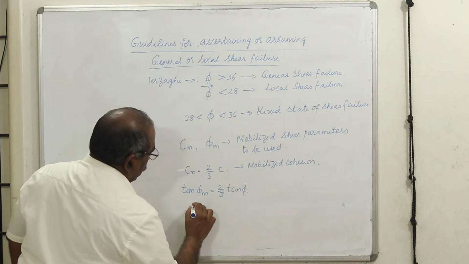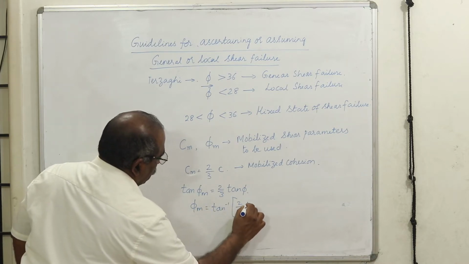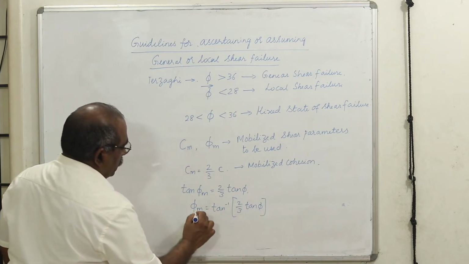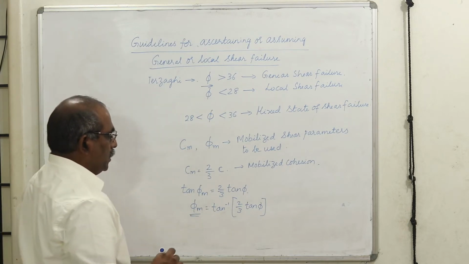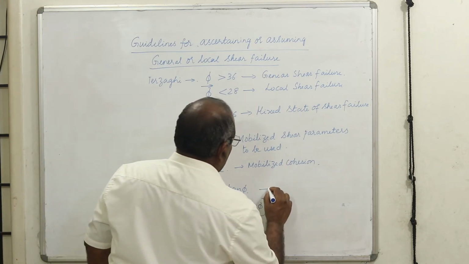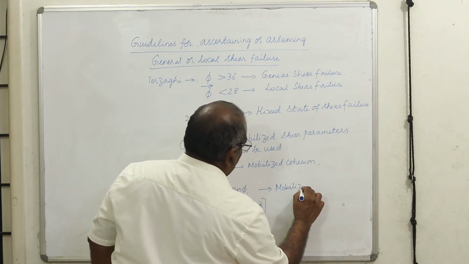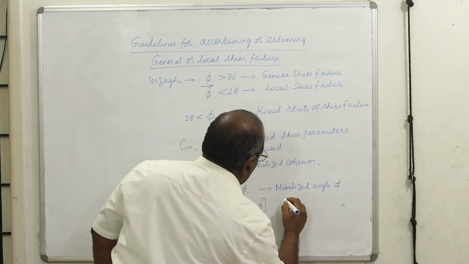In other words, if you want phi m, it is tan inverse of 2/3 of tan phi. Now we are going to use this parameter to find out those bearing capacity factors using the bearing capacity equations. This is called the mobilized angle of internal friction.